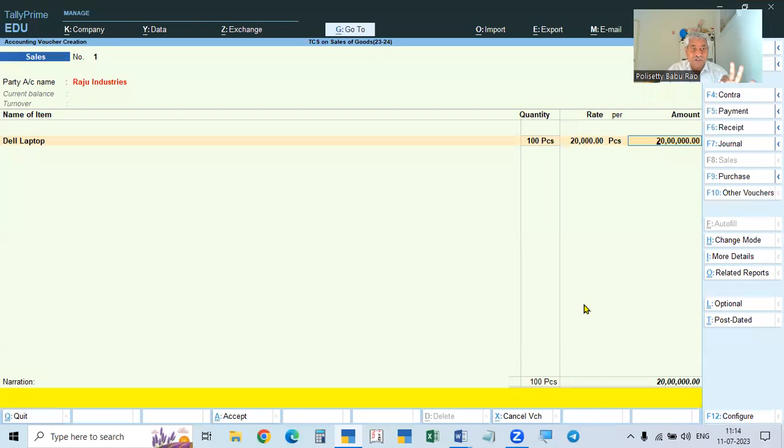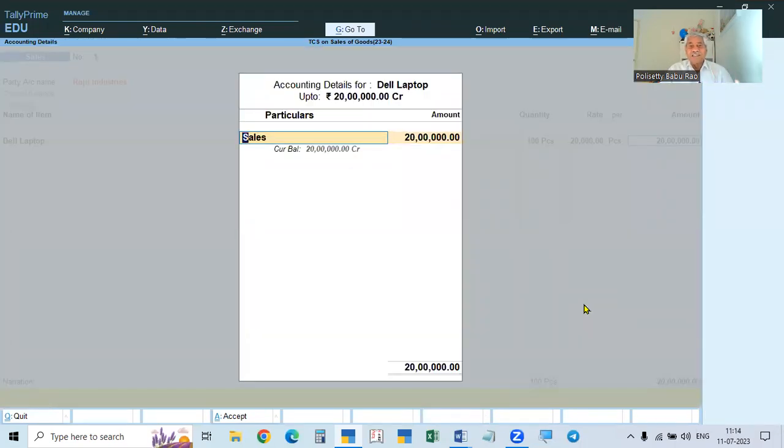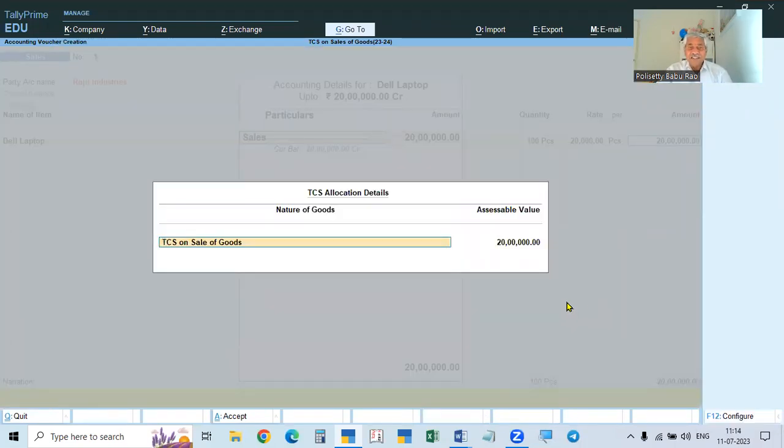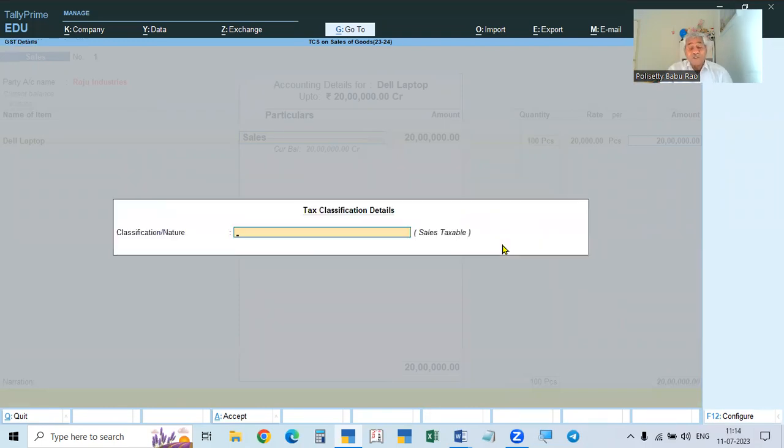So first it will ask the sales ledger. Okay, and then next one, TCS allocation. We enable there. Nature of goods, TCS on sale of goods. Assessable value, what is the amount? 20 lakhs. So it is taking 20 lakhs. And after that, this is sales taxable.